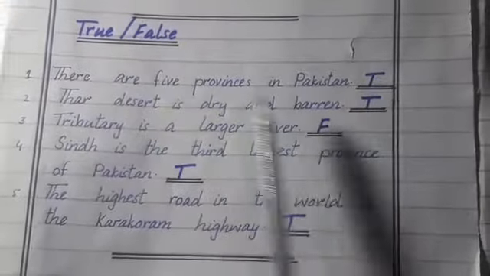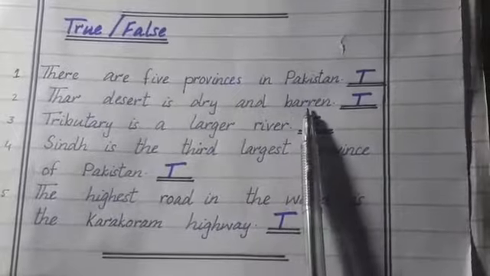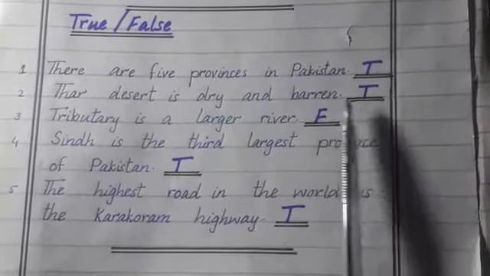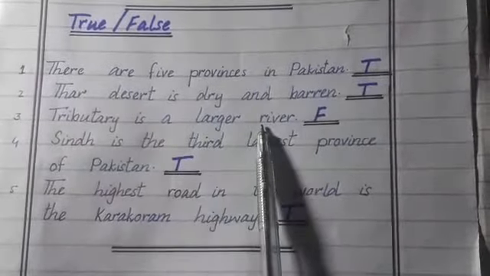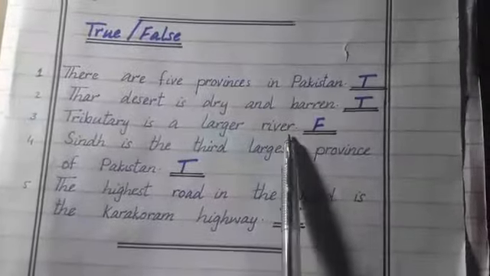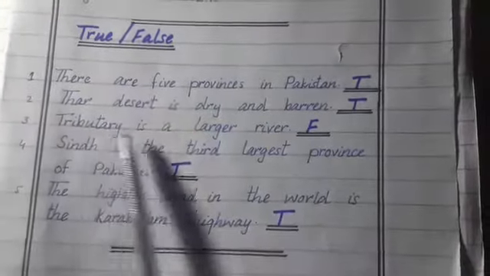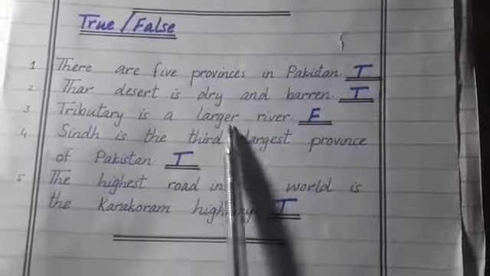Thar desert खुश्क और बंजर है. Yes students, this is also true. Thar desert is dry and barren because of very little rainfall. Third one is, tributary is a larger river. Tributary एक बहुत बड़ा दरिया है. And this statement is false. Tributary is a larger river. No students, tributary is a smaller river.